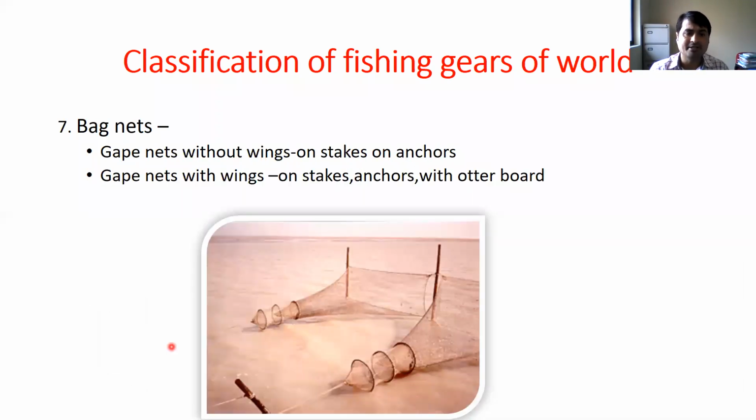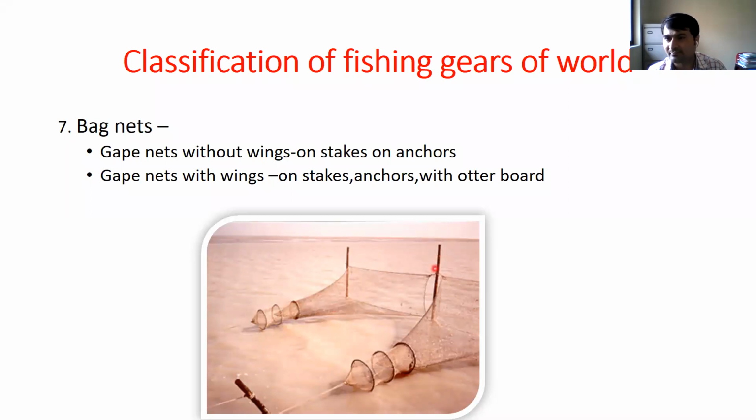Then another one is the gap net, without wings, on a stake and on an anchor. So this gap net, you can see here, this is again a frame, and this is your gap net. Another one is with wing and one is without wing. So this is the stake.